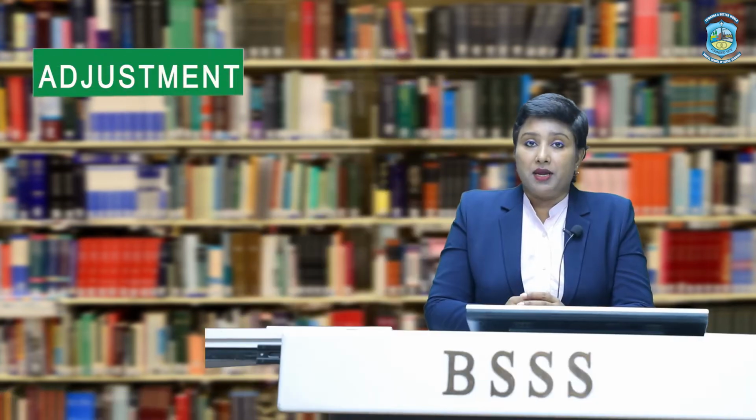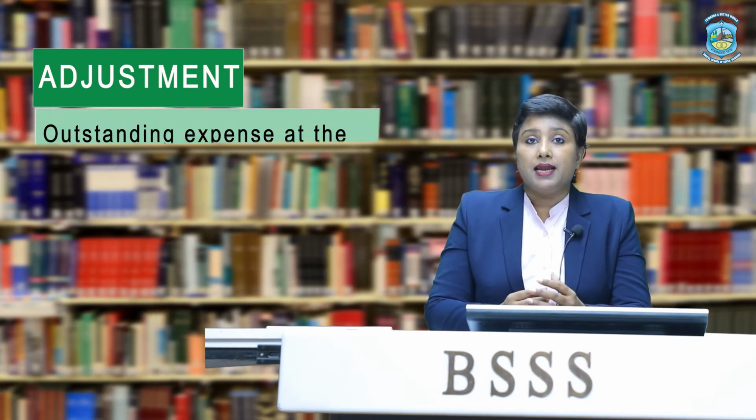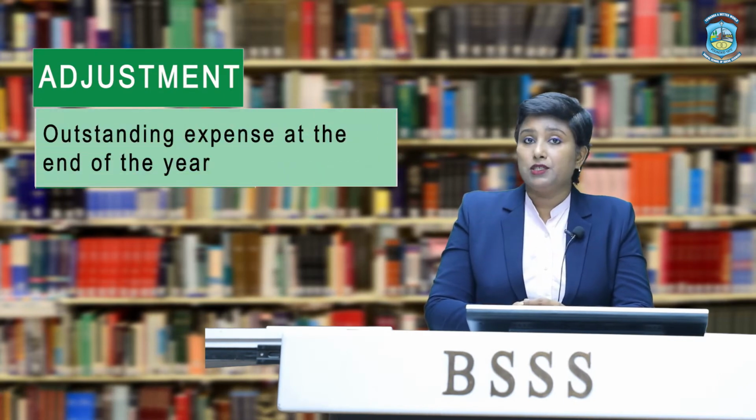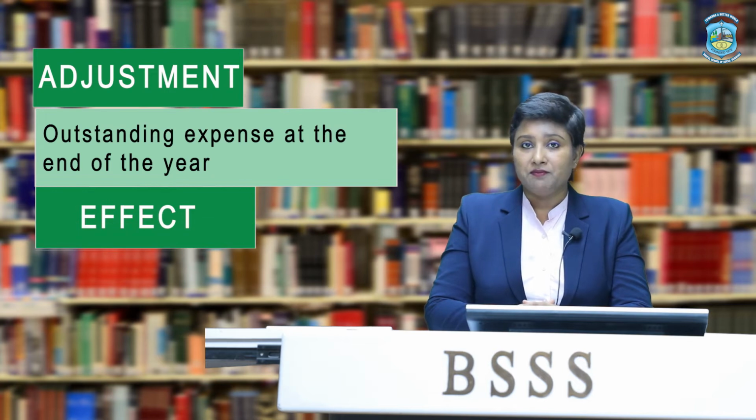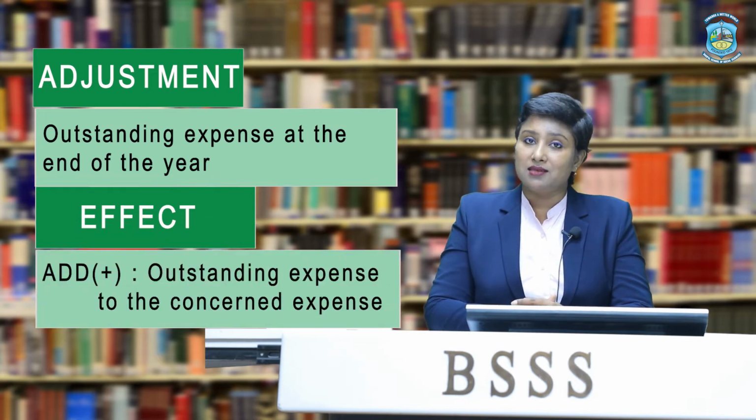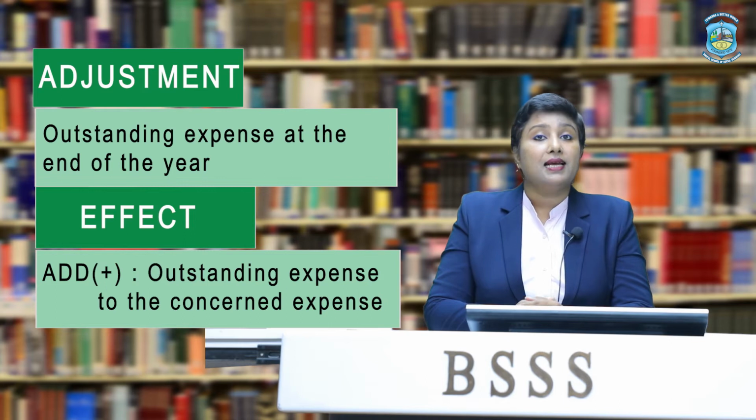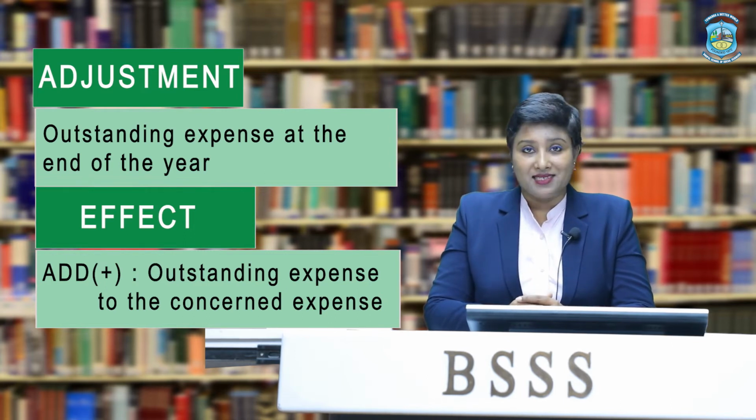Let us recall it. If an adjustment related to outstanding expenses is given at the end of the year, we add it to the concerned expense, because it was incurred in the current year. Whether paid or not, it will be considered for the current year's expense.